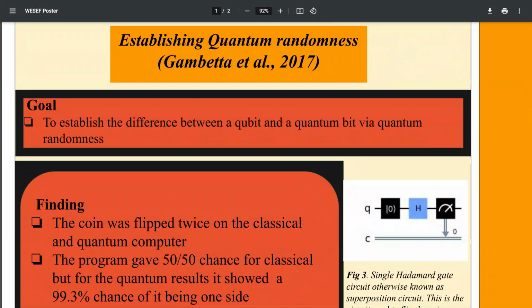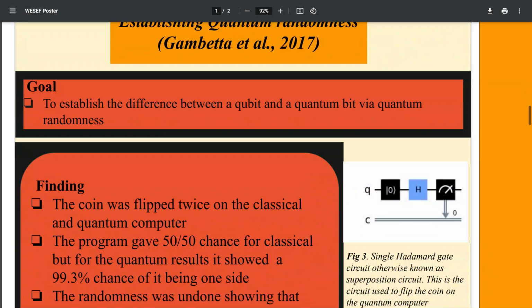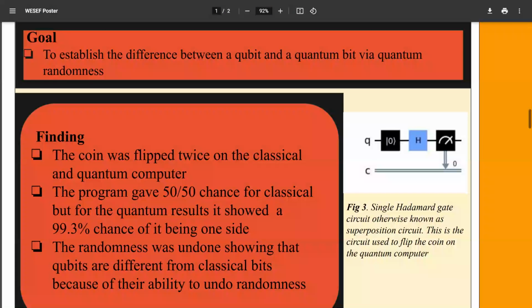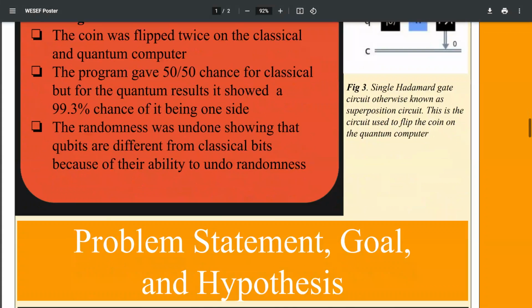The goal of my third article was establishing quantum randomness, and to also establish the difference between a qubit and a classical bit via this randomness. What they found is that if a coin was flipped twice on a classical and quantum computer, the program would give a 50-50 chance for the classical to be either heads or tails, but for the quantum, it would give a 99.3% chance of it being one side over the other. What this means is that the randomness was undone, showing that qubits are different from classical bits because of their ability to undo randomness.